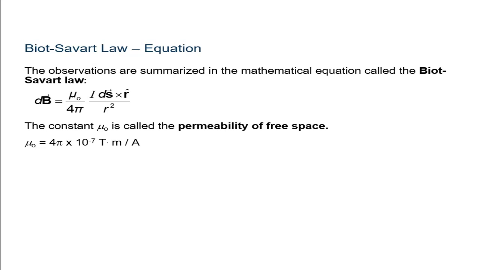Then also, the electrostatic field is along the displacement vector joining the source and the field point. The magnetic field is perpendicular to the plane containing the displacement vector r and the current element I into ds. So there is an angle, and also the fourth thing is that there is an angle dependence in the Biot-Savart's law which is not present in the electrostatic case.